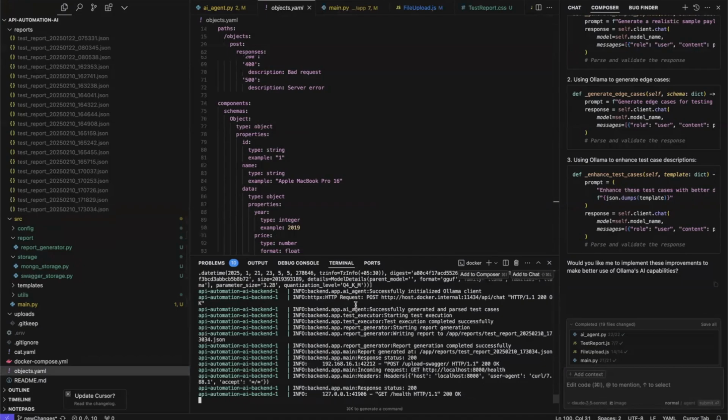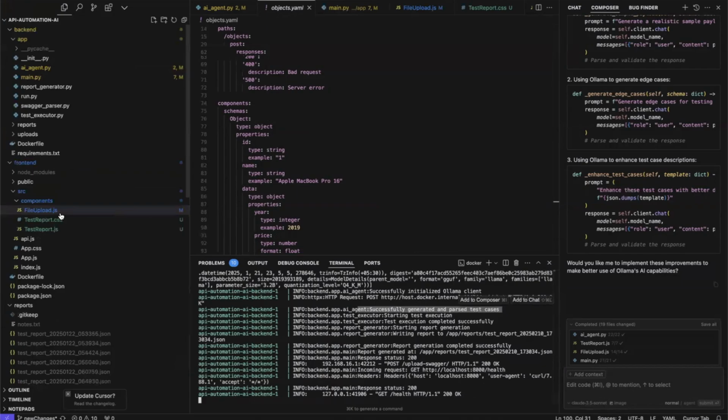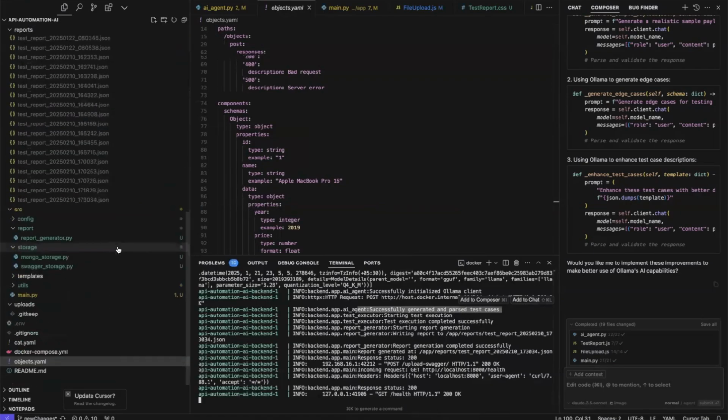After initializing the Ollama client, it successfully generated and parsed the test cases. In my framework itself, I have added it to execute the test cases as well, and after executing them, it's also generating this report for me.